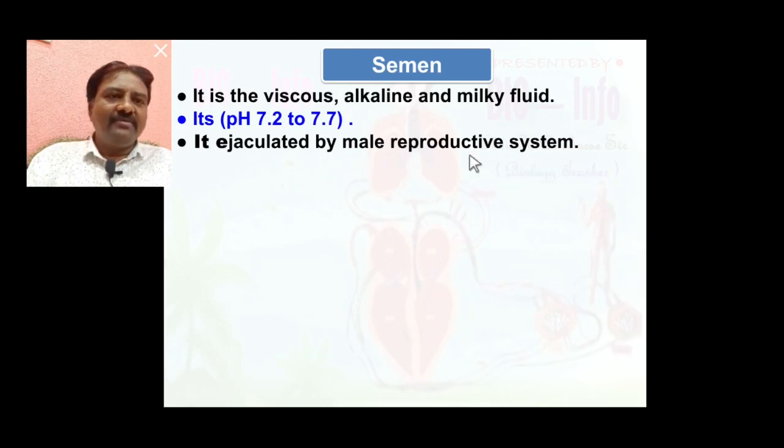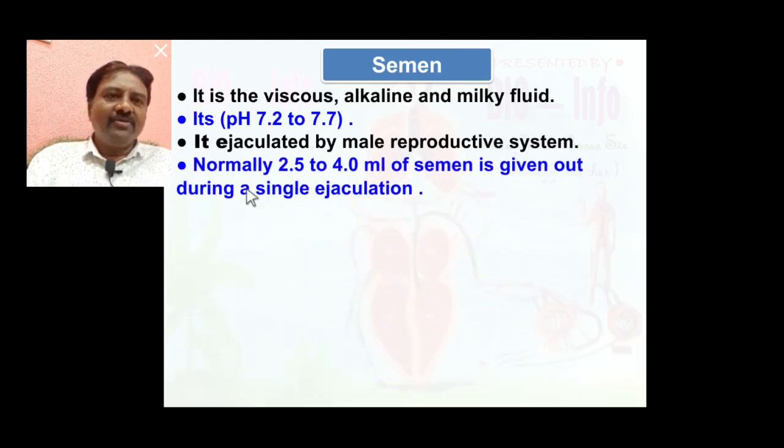Semen is the fluid of male reproductive glands like the seminal vesicle, prostate gland and Cowper's gland, containing sperms, that is ejaculated by the male reproductive system. Normally 2.5 to 4 ml of semen is given out during a single ejaculation.